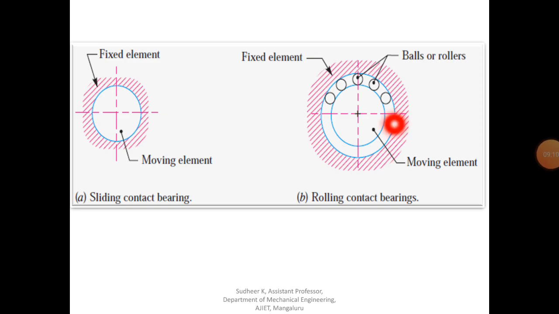These balls or rollers impose rolling friction instead of sliding friction. Each ball or roller imposes rolling friction at two points. That is the main characteristic of the rolling contact bearing. Under this one we have different classifications, which we'll discuss later in the second part.